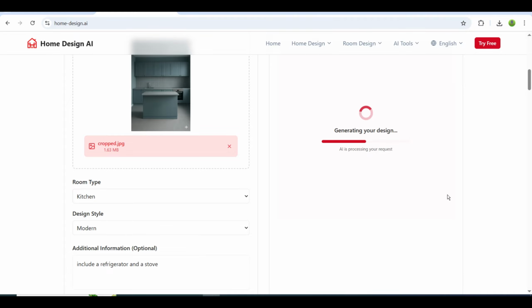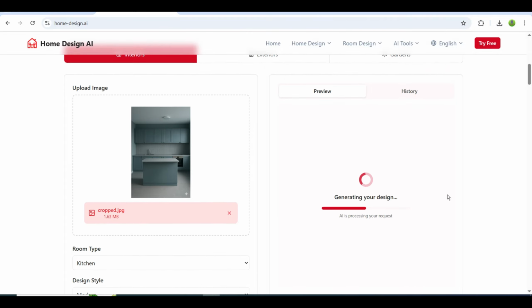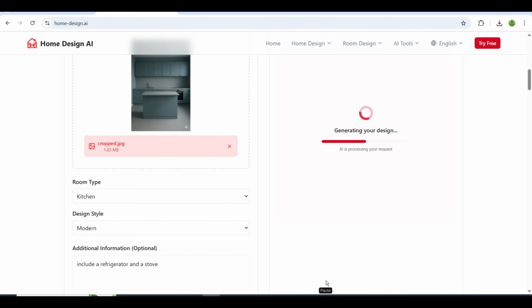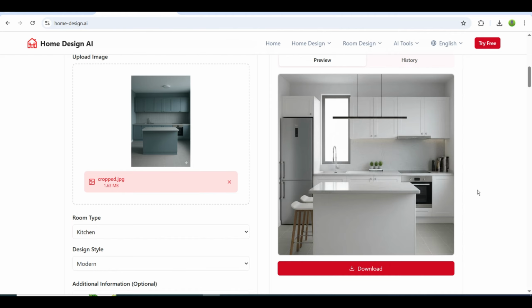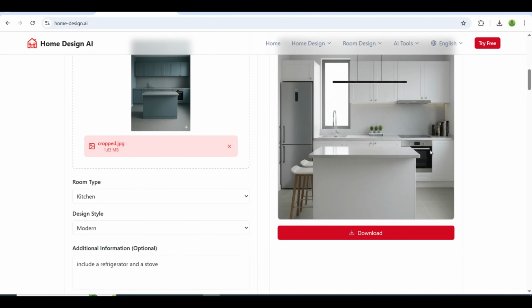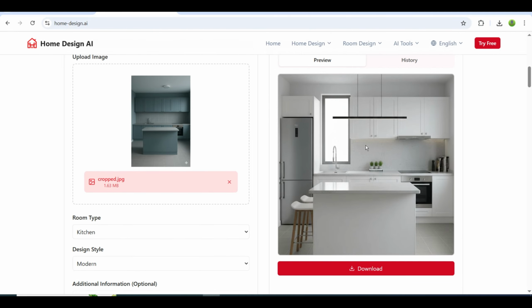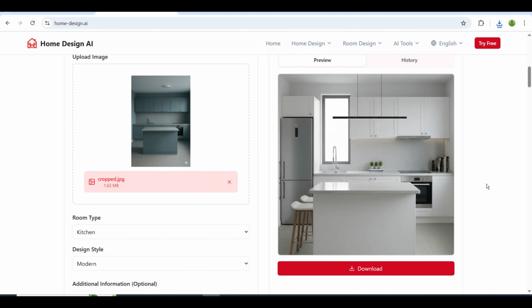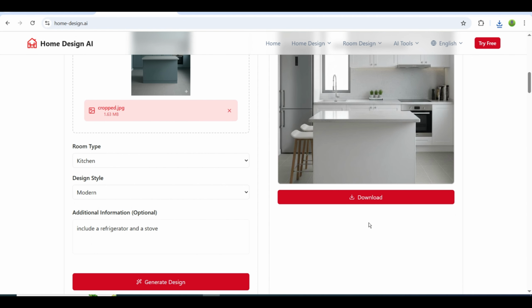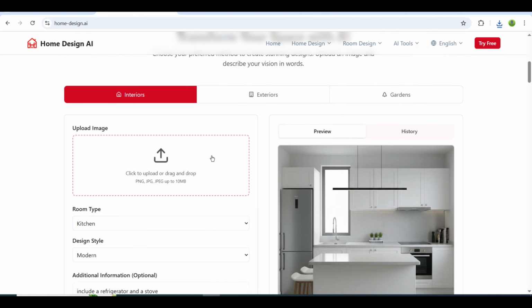Here's how the niche works. You take an empty room, turn it into a designed interior, and show the transformation as a short video. That's it. It's simple, fast, and viewers love these satisfying transformations. You can easily create dozens of these videos in a day using different styles and layouts. People watch them for inspiration, renovation ideas, aesthetic satisfaction, and more. This niche also works great alongside any main channel because it barely takes any time.